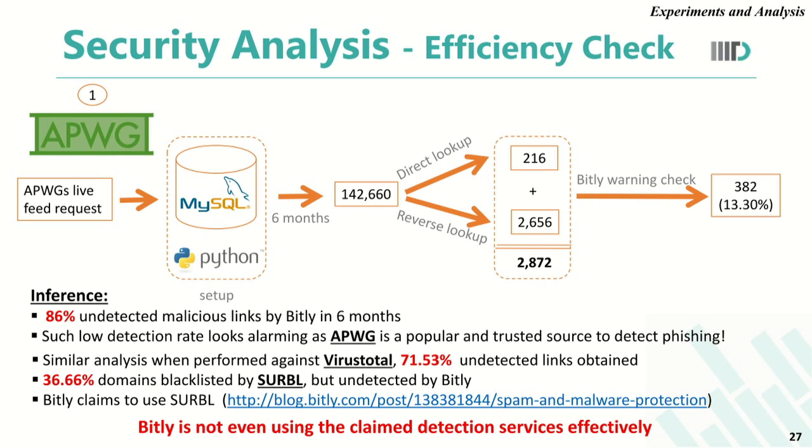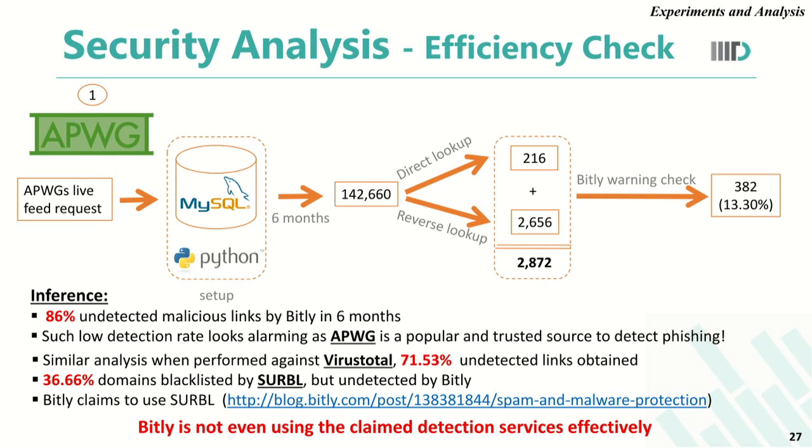In the reverse lookup, we back-shortened. We used the reverse approach to shorten the long malicious URLs in this dataset to check if these URLs were ever shortened before on Bitly. With this, we got 2656 different Bitly URLs which were maliciously marked by APWG. The total gives 2872 APWG marked malicious Bitly URLs.